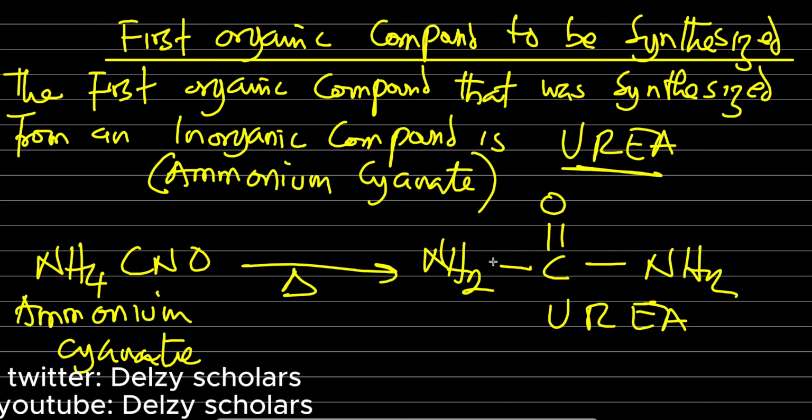Then we proceeded to look at the first organic compound to be synthesized in the laboratory. Please take note, urea was not the first organic compound that existed. Urea was synthesized in the lab. Okay, so take note of that. So that is that for this introductory part of organic compounds.